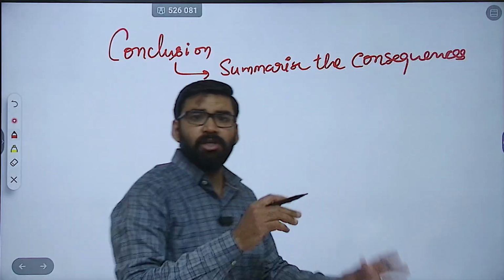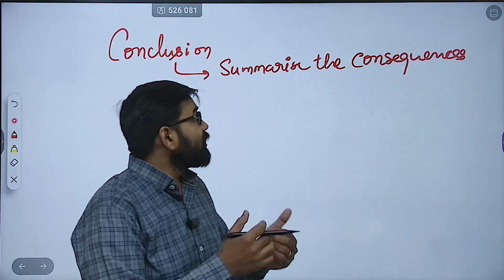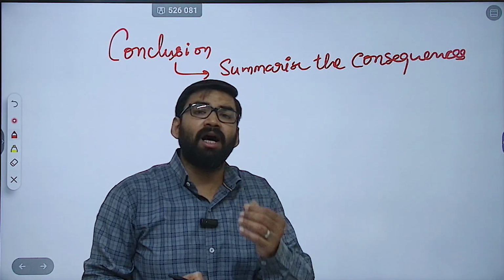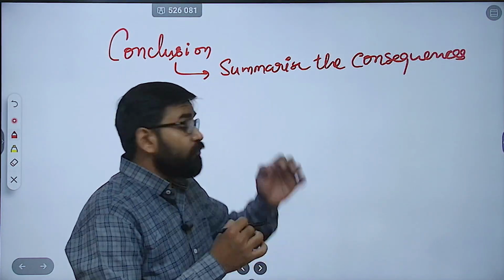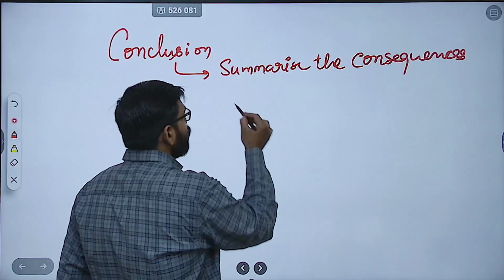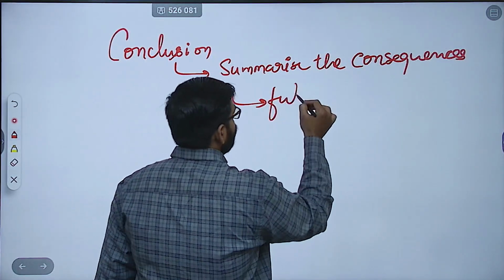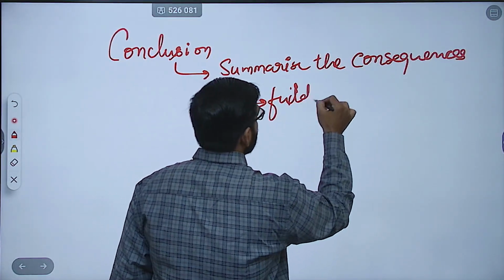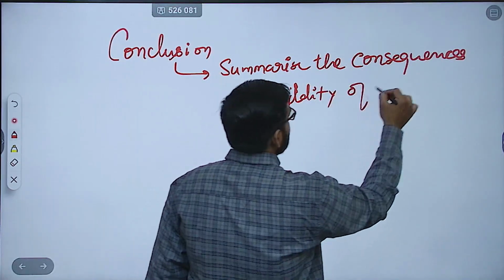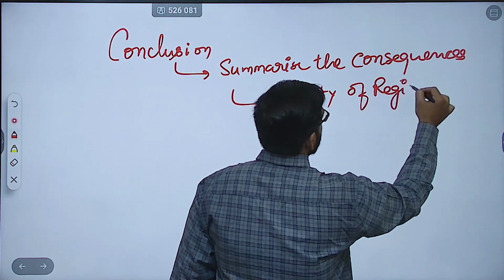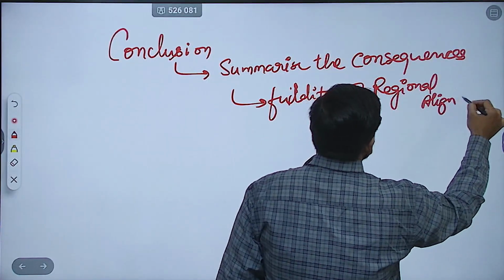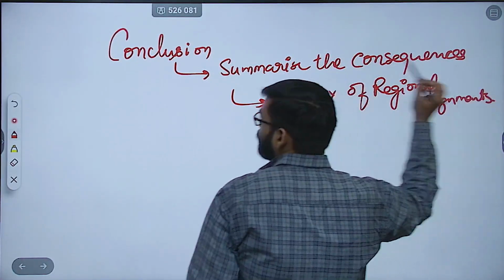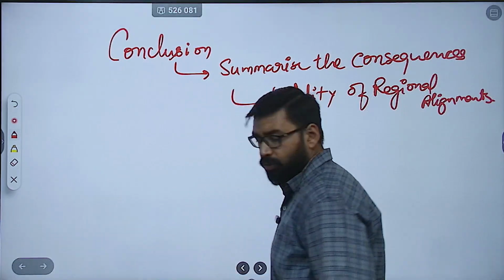Clear? Summarize the consequences and then underline the need for India's recalibrated approach. Clear? And then briefly mention the fluidity of regional alignments. So these are the things that you can write in your conclusion.